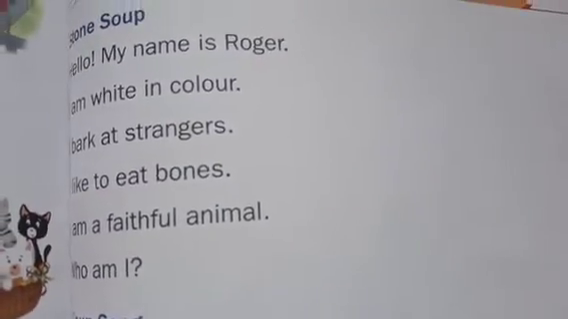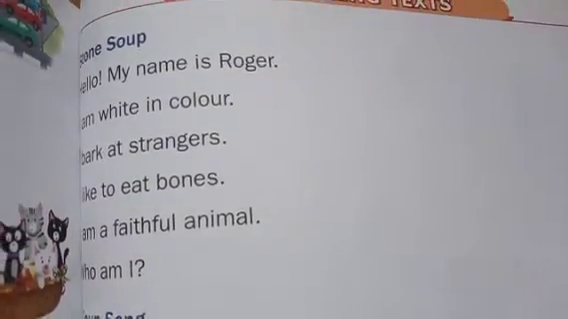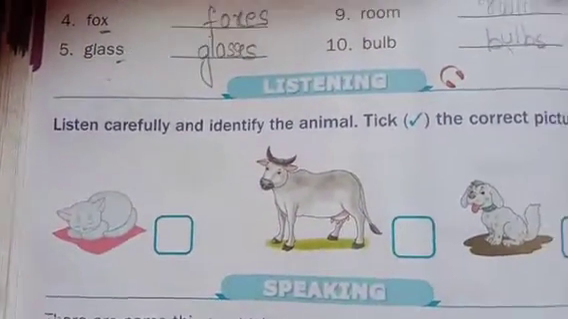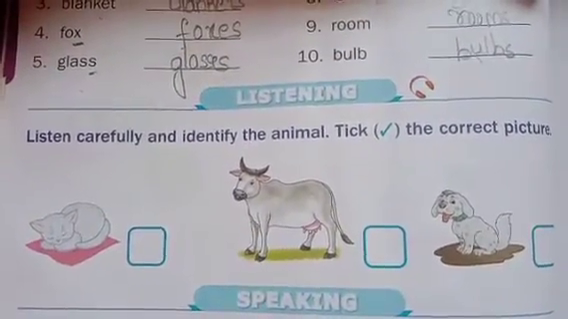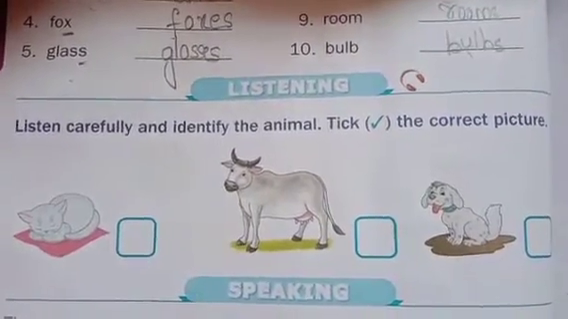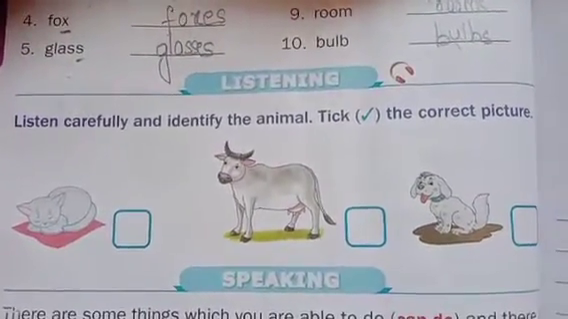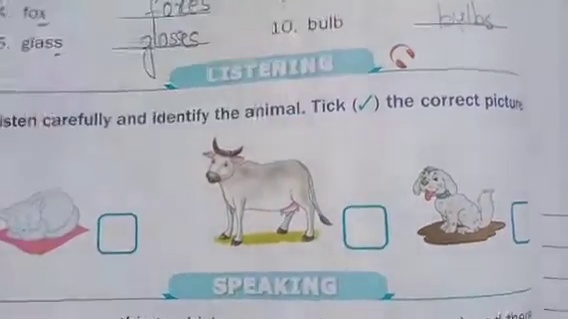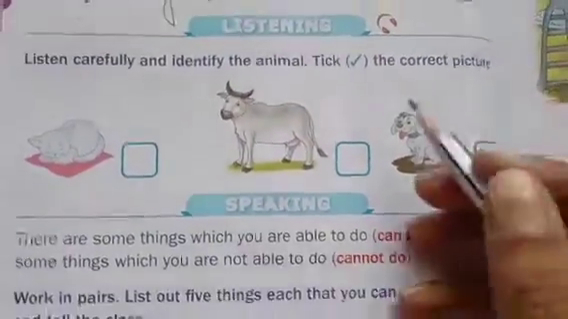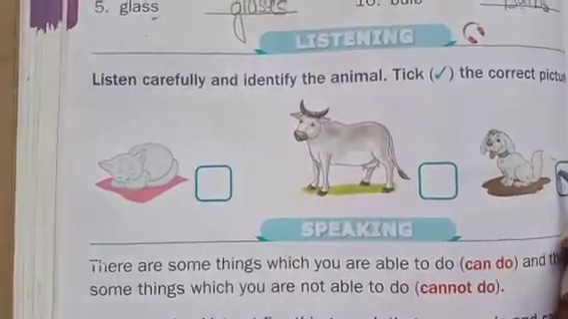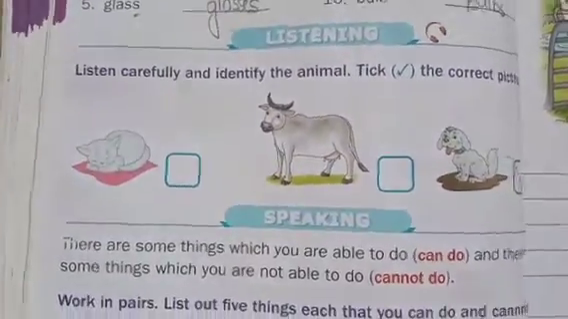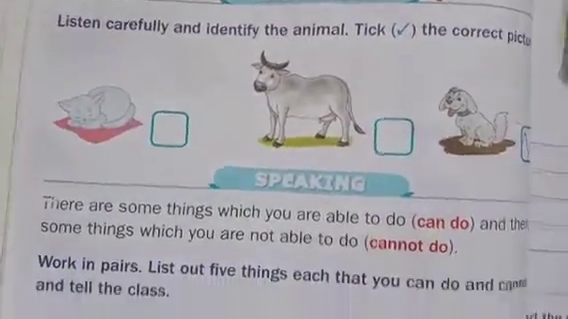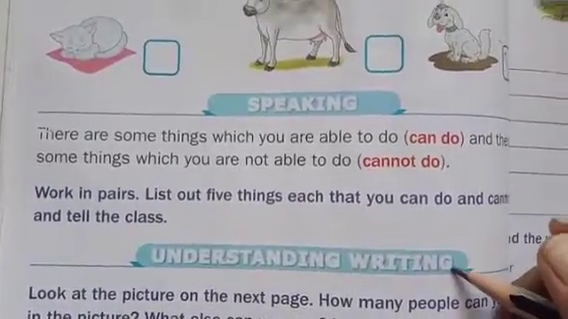Who am I? So see, it is white in color. It barks at strangers. Who barks? The dog. So it likes to eat bones. So who could it be? It could be the dog. So you have to tick the dog. Okay. So our next section is speaking.